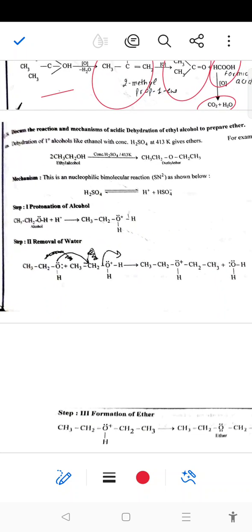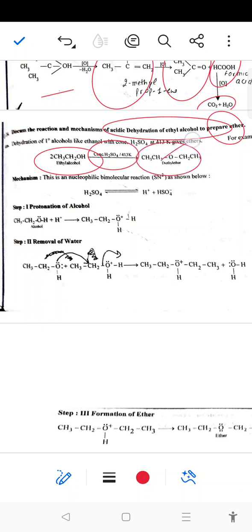Next, I discuss the reaction and mechanism of acidic dehydration of ethyl alcohol to prepare ether. So ethyl alcohol with concentrated sulfuric acid at 413 Kelvin will give diethyl ether as the product. This is a nucleophilic bimolecular substitution SN2 reaction. In the first step, a proton adds to the alcohol to form a protonated alcohol.